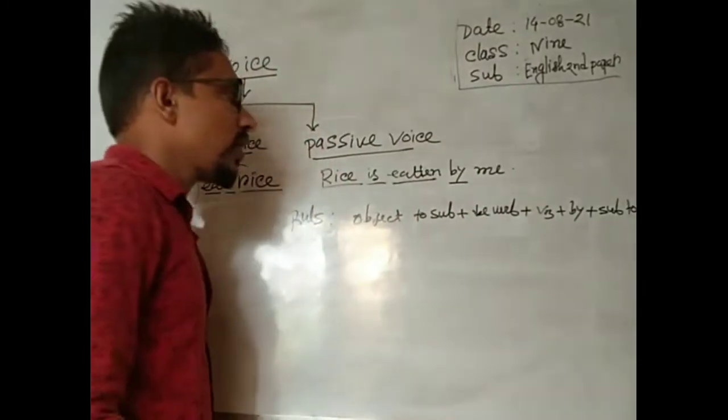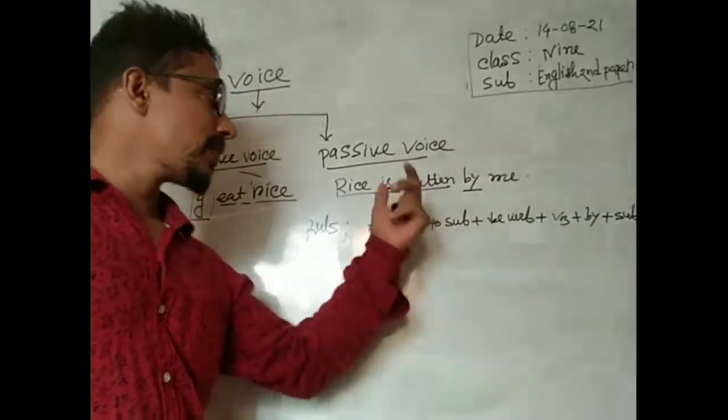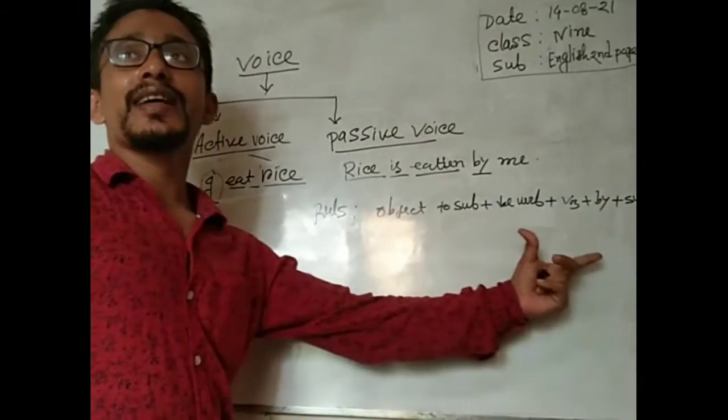My dear student, when you change active to passive, you must follow these rules.